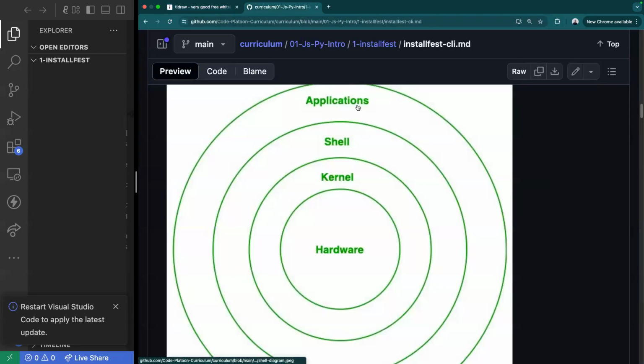Here we can see it as a circle. The application is the surface level, which you interact with. The shell is what interprets the software of that application. The kernel is the machine actually going through that code and turning things on by speaking to the hardware. Once things are on, it goes back to the shell. The shell receives outputs, and that output goes to the application. All right, so it's just a trickle-down effect of how the machine works.